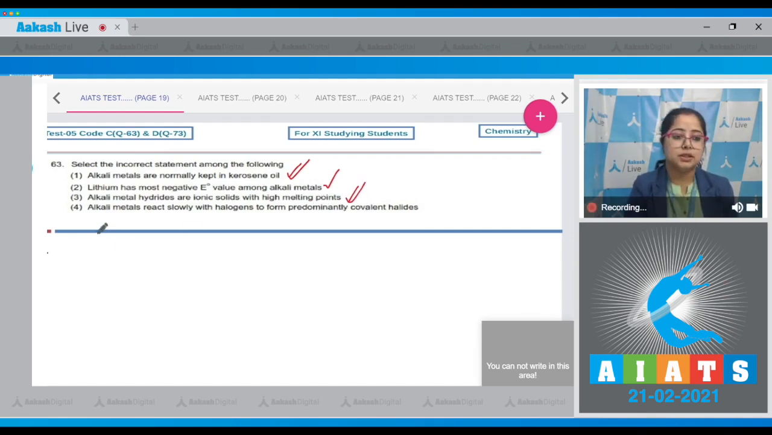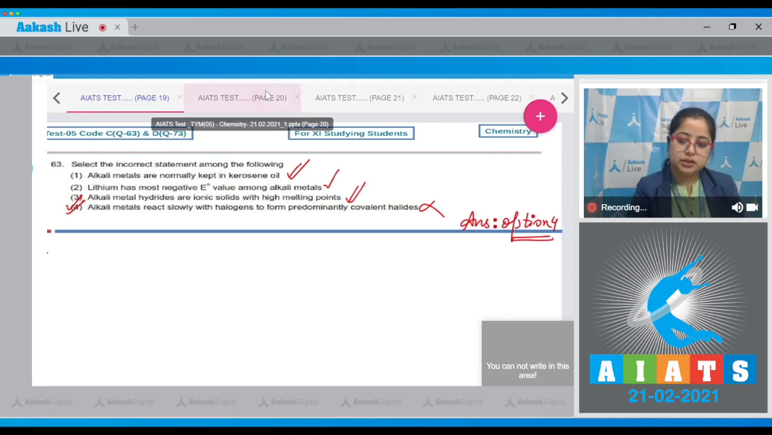Moving to the last statement, alkali metals react slowly with halogens to form predominantly covalent halides. Student, this is an incorrect statement, as alkali metals react vigorously with halogens to form predominantly ionic halides. That means the correct answer for this question is option number 4.